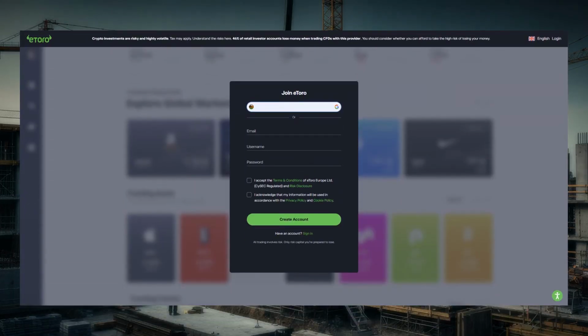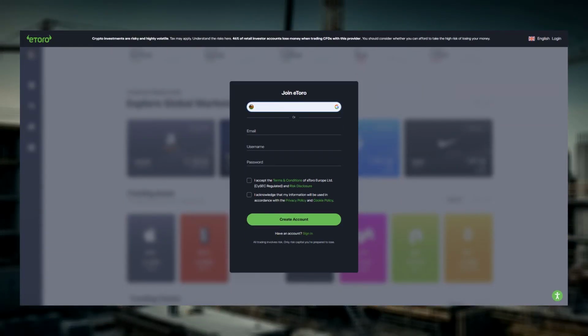You need a broker to trade shares, and I'll use eToro as an example to demonstrate the process. After registering, you must verify your account, usually with an ID document, and add funds before you can buy.